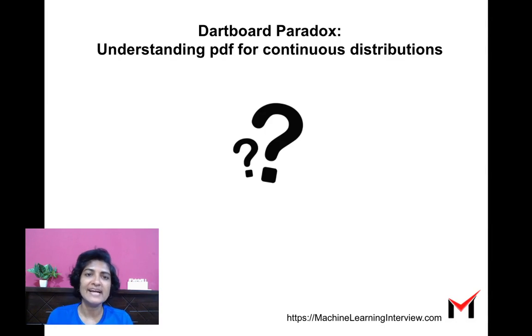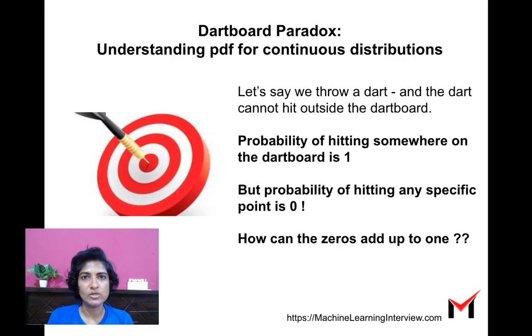Dartboard Paradox and understanding the probability density function for continuous distributions. What is the dartboard paradox? Let's say we throw a dart onto a dartboard and let's say it cannot hit outside the dartboard. So that means the probability of hitting somewhere on the dartboard is 1.